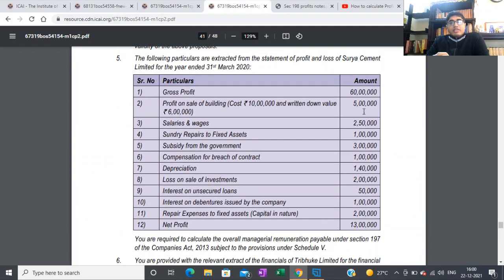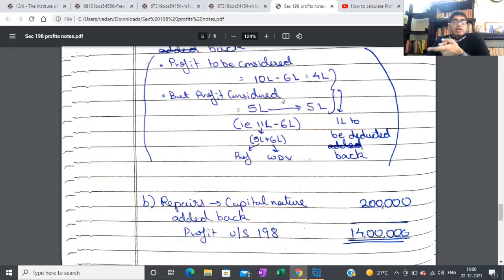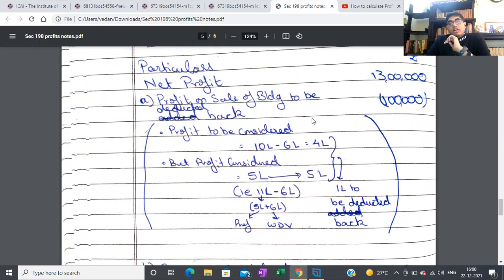See, 5 lakh is how much profit that they presented in their financials, and 6 lakh was the WDV. So WDV plus the profit will be how much they sold it for, 11 lakh. So 11 lakh minus 6 lakh is how much profit they actually considered. So they added extra profit of 1 lakh. So that 1 lakh you have to now deduct. So I deducted that 1 lakh.